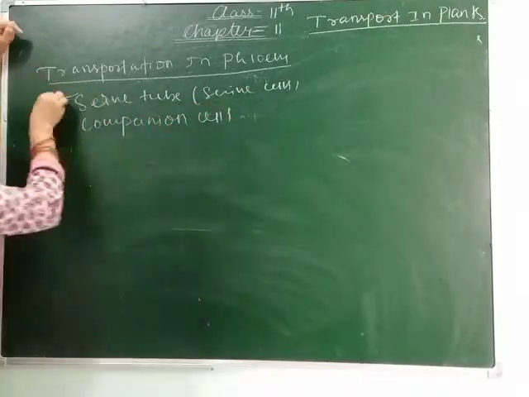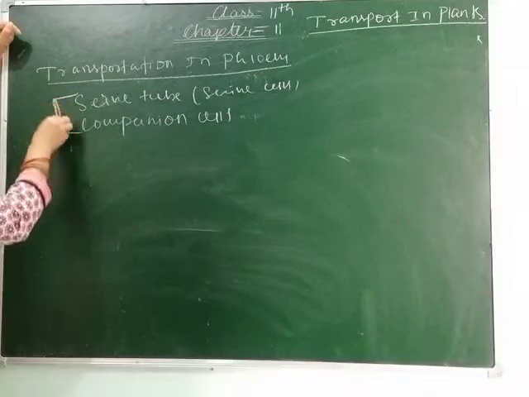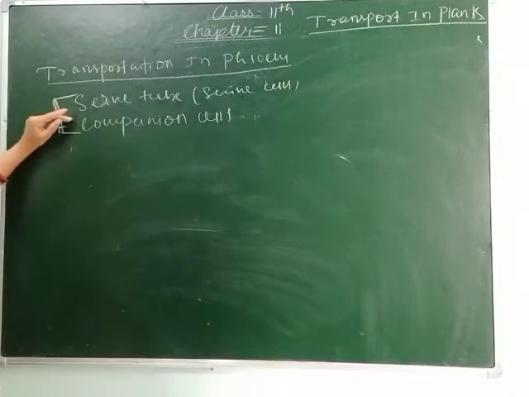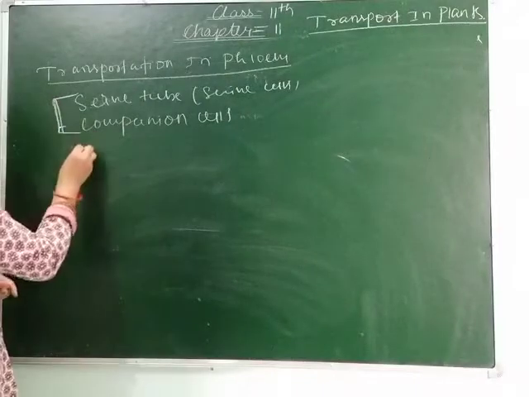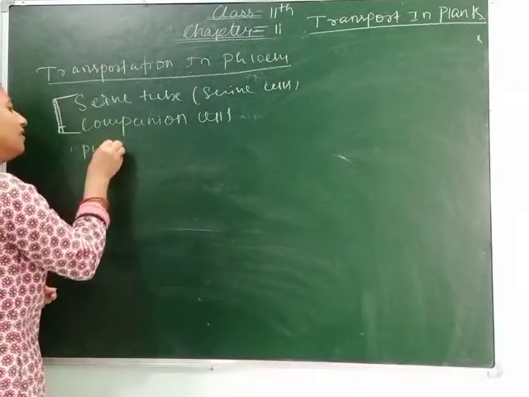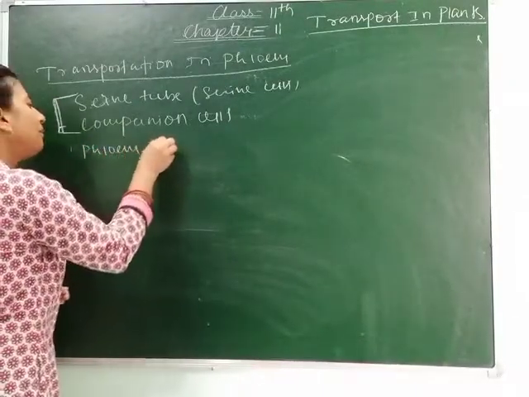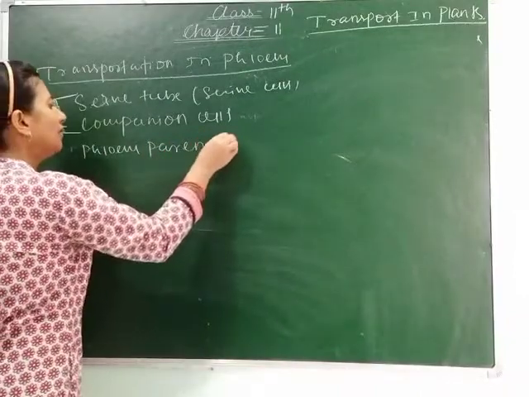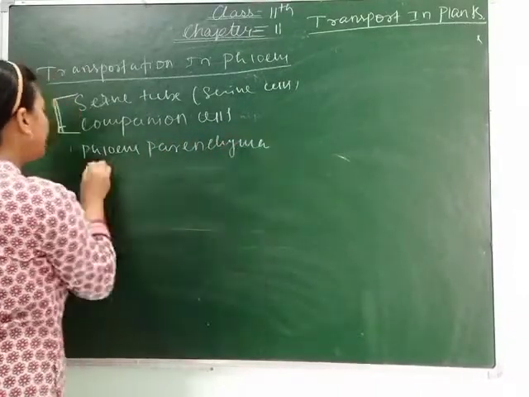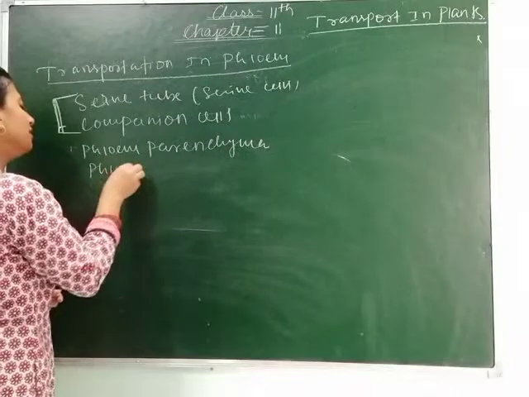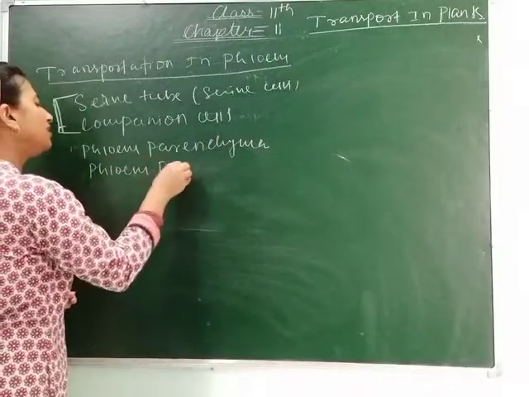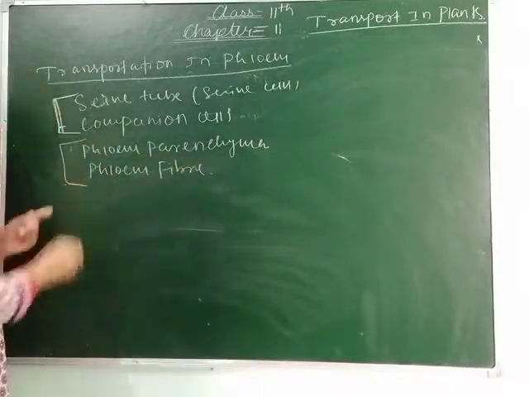They are the most important elements which take part in the transportation of phloem. And phloem parenchyma and phloem fiber help them in the transportation.